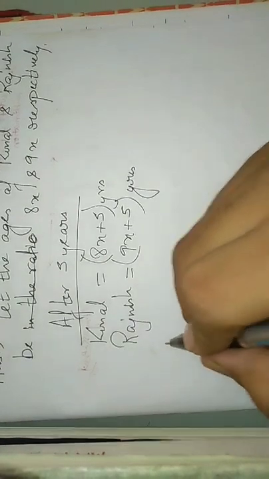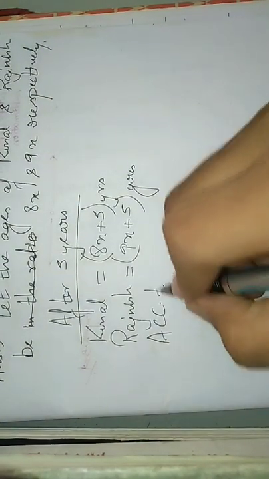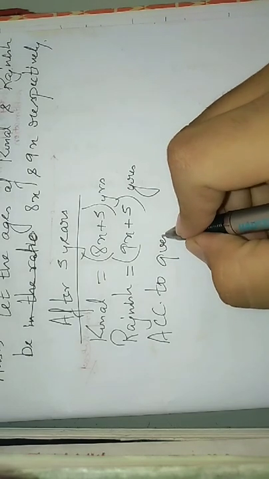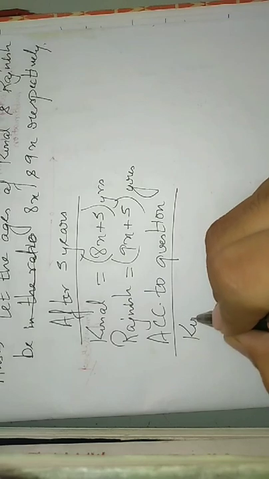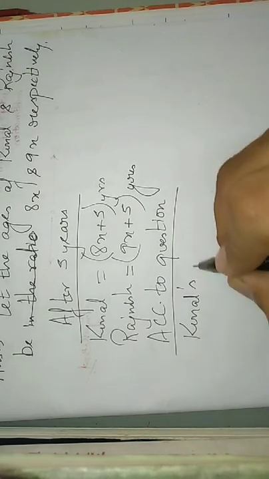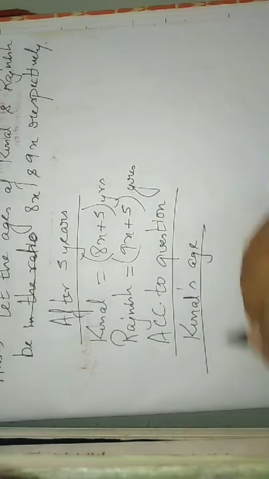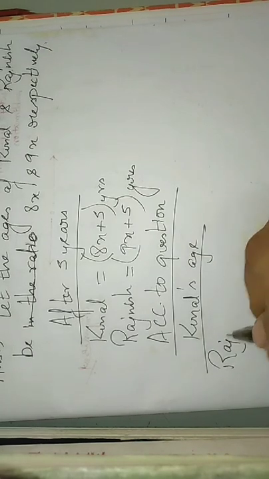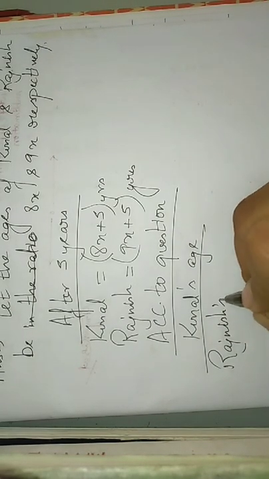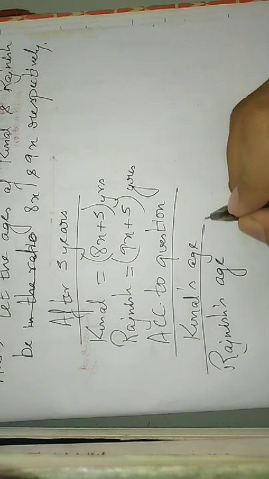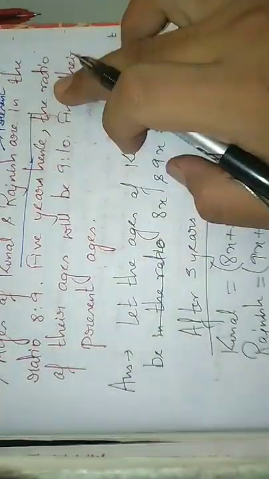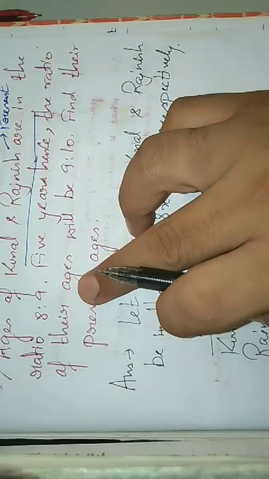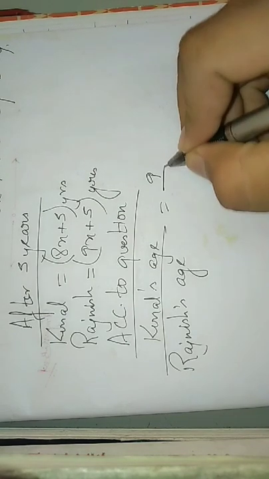According to the question, Kunal's age by Rajneesh's age 5 years hence, the ratio of their ages will be 9:10, that is 9/10.